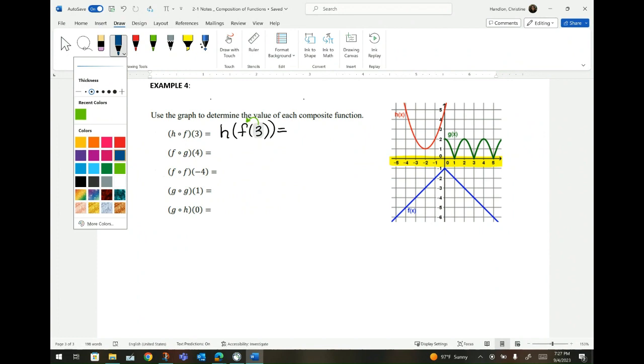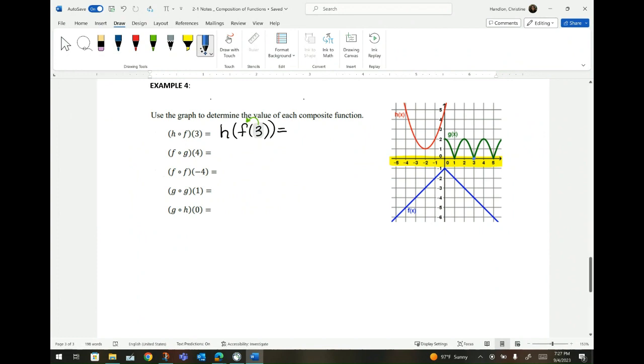So I'm going to start here at 3, and I need to go to my f function. Am I going to go up or down to go to my f function? Well, in this case, I had to go 1, 2, 3, 4 units down to touch my blue graph. Why the blue graph? Because the 3 needed to go to the f function. So that's 4 negative units. So I'm going to keep the h, and tell myself that I went down 4.